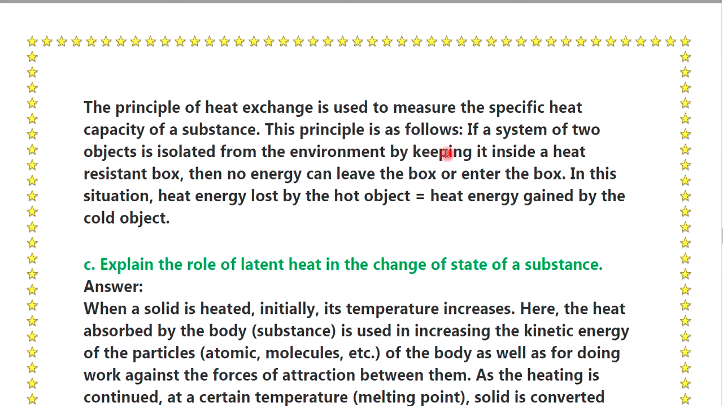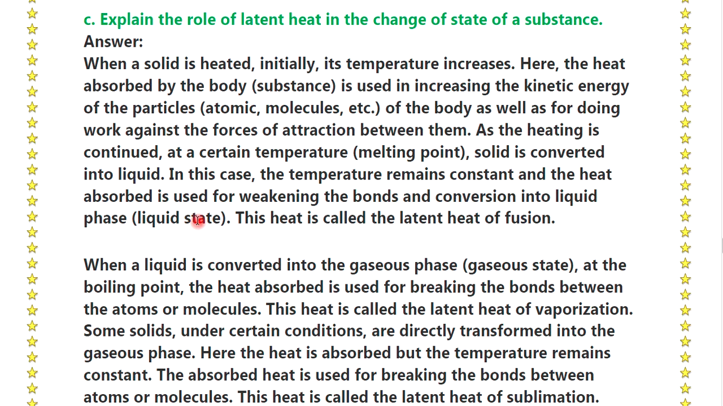This principle is as follows. If the system of the two objects is isolated from the environment by keeping it inside a heat resistance box, then no energy can leave the box or enter the box. In this situation, heat energy lost by the hot object is equal to the heat energy gained by the cold object. See the question number C. Explain the role of latent heat in the change of state of a substance.